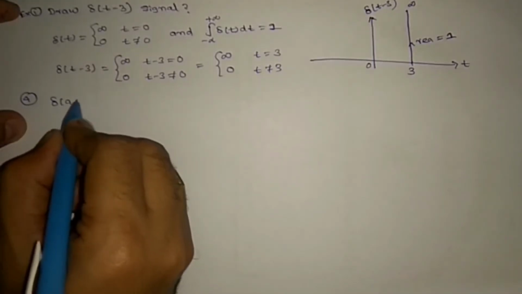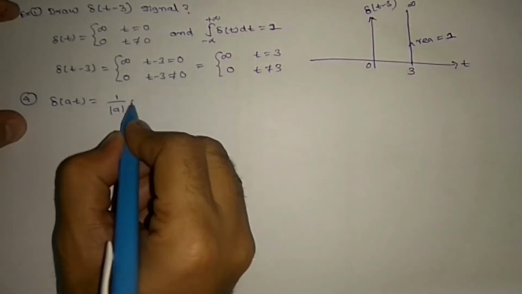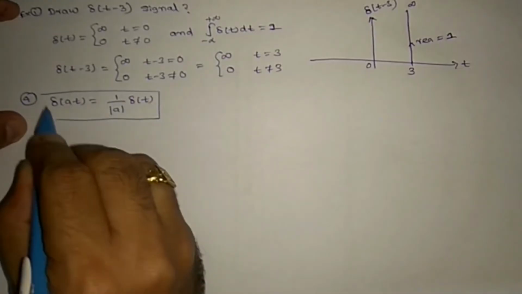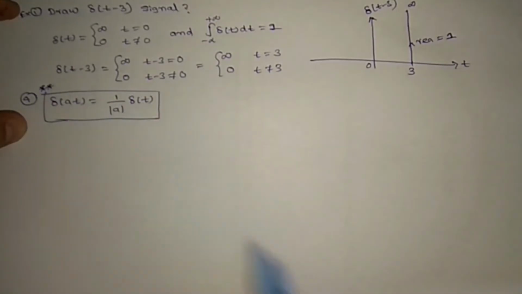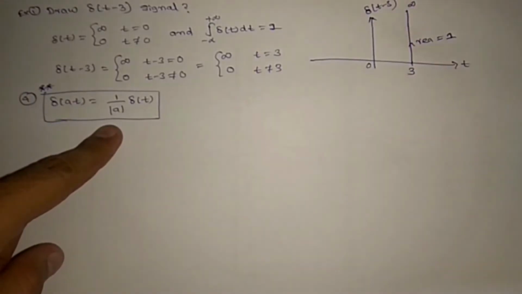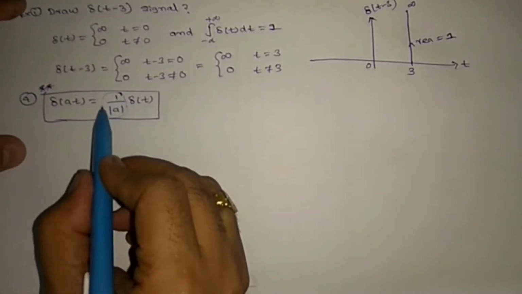Now let us see one more property. Del of at equals 1 by mod a del of t. This is a very important property. You need to remember it, it is asked many times in exams. Here we are doing time scaling, and when you perform time scaling, it will affect the area.